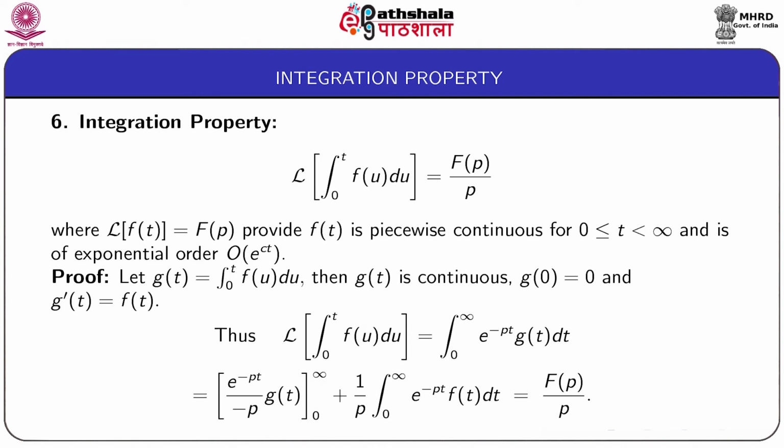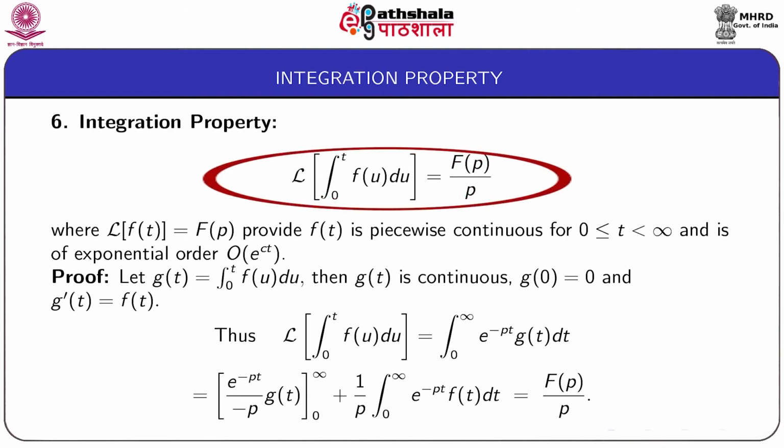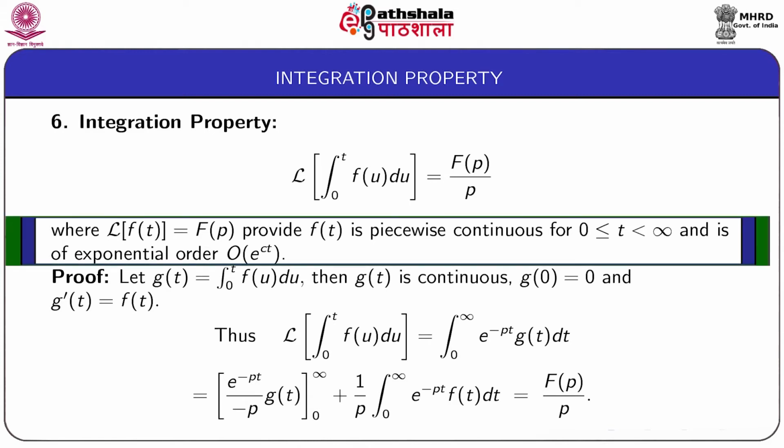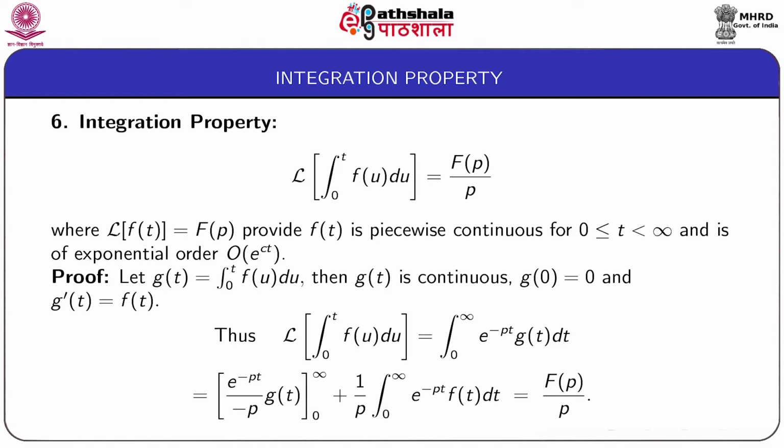Next comes the integration property, that is the Laplace transform of the integral from 0 to t of f(u) du is equal to capital F(p) by p, where the Laplace transform of small f(t) is given by capital F(p), provided small f(t) is piecewise continuous for 0 less than or equal to t less than infinity and is of exponential order e to the power ct.